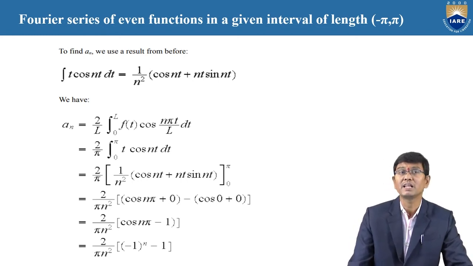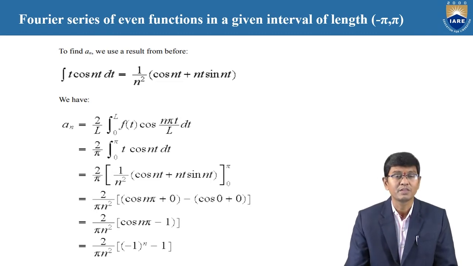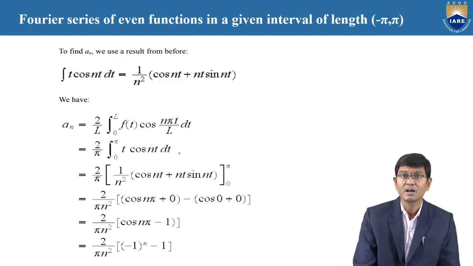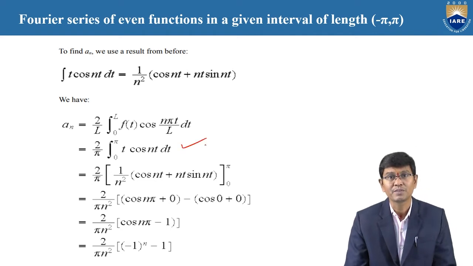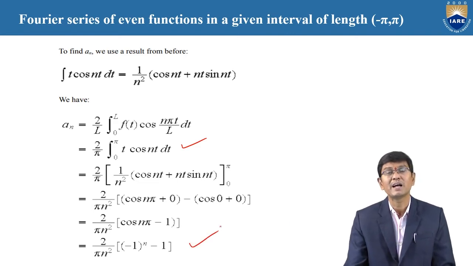While we are going to replace l is equal to pi and t is also f of t, the value is 2 by pi into integration 0 to pi, that is t into cos n t dt. And here also, by using integrating by parts or Leibniz formula, after the replacement of upper and also lower limits, you obtain clearly that it is 2 by pi n square into minus 1 whole power n minus 1 is a value.